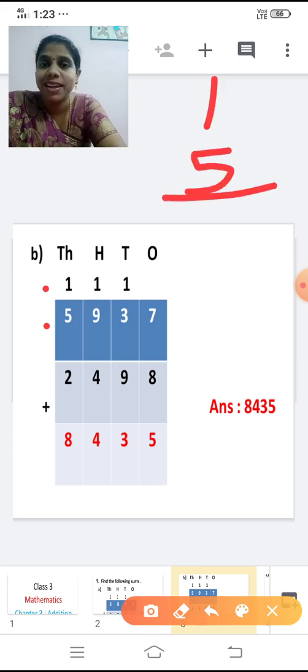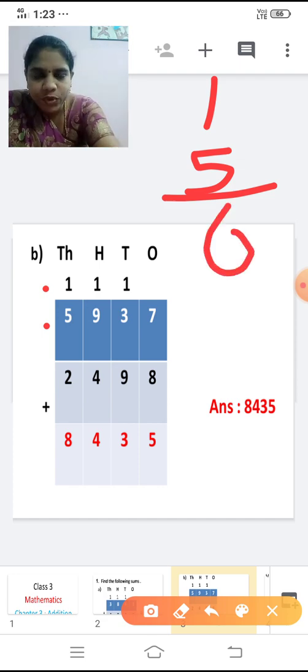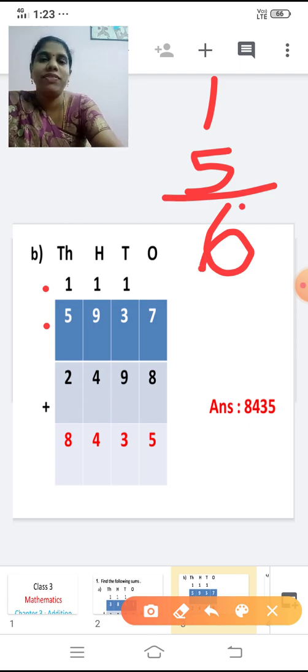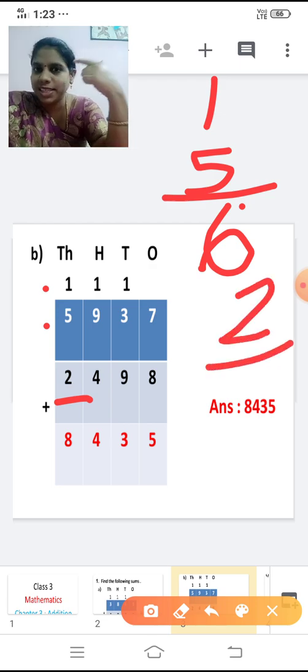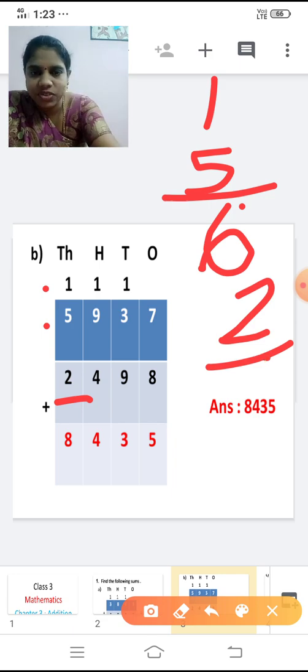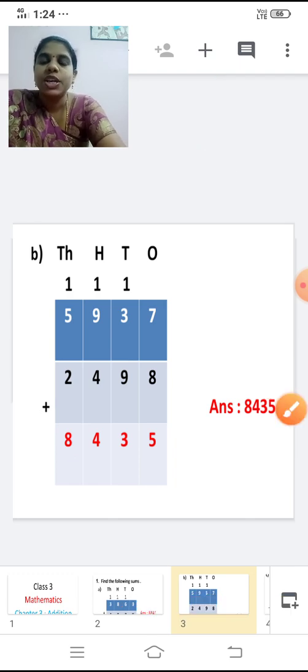After 1 you are going to add 5 numbers. 2, 3, 4, 5, 6. If we add 1 to 5, the answer is 6. So with this 6, we are going to add 2. 6 plus 2, 6 in the mind, 2 in the finger. After 6, 7, 8. So the answer is 8. It's a single digit number, so write that directly below the thousands place. So the answer is 8,435.